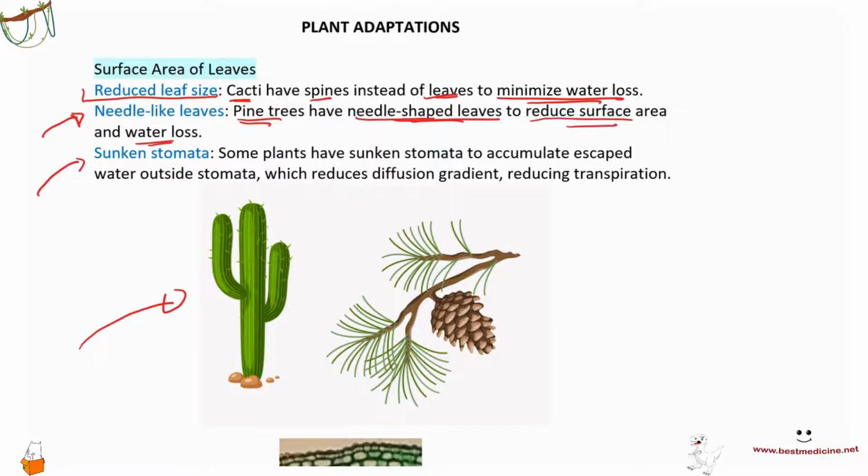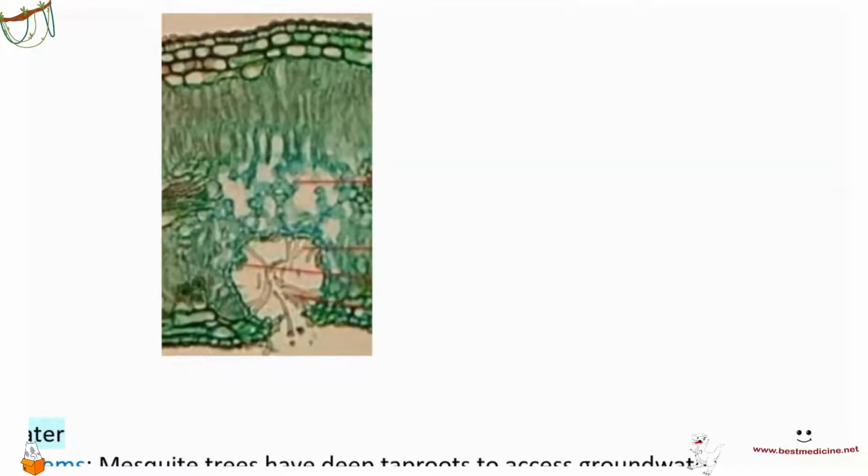Sunken stomata. What is the sunken stomata? Let me show you here. So imagine that instead of the stomata being present at this location here, normally stomata you would find at the underside of the leaf, instead of being here, you put the stomata at this place, right? So when the water vapor escapes, instead of just running off into the wind, it sort of accumulates here just outside the stomata, right?